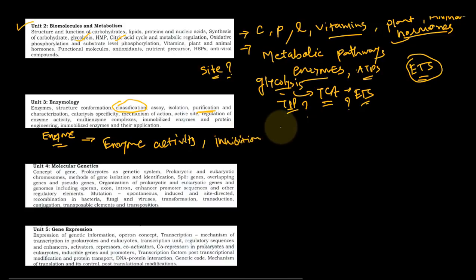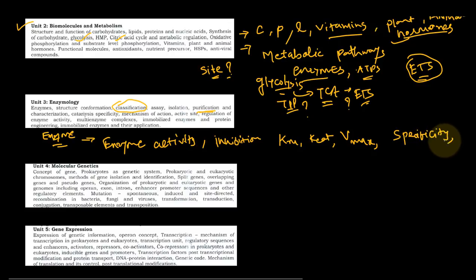What are the terms you must understand about: Km, Kcat, then Vmax. What is the regulation of these enzymes? What are the different types of specificities for the enzyme? You must understand this type of thing.